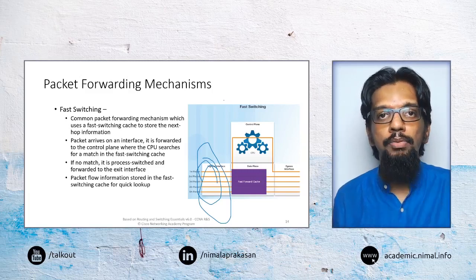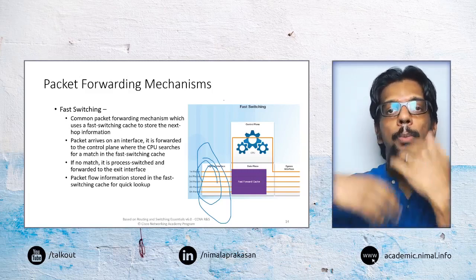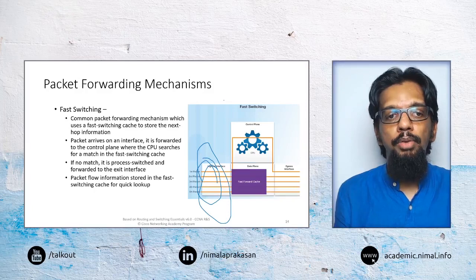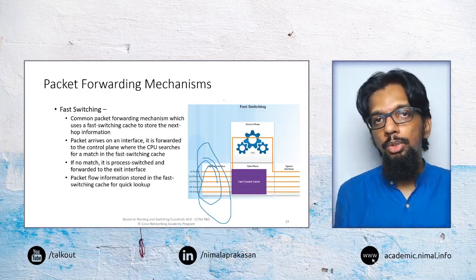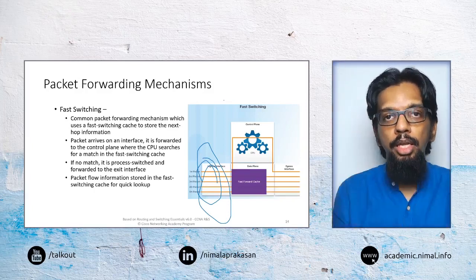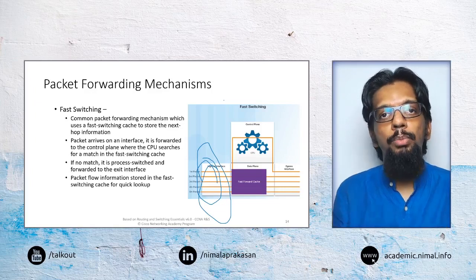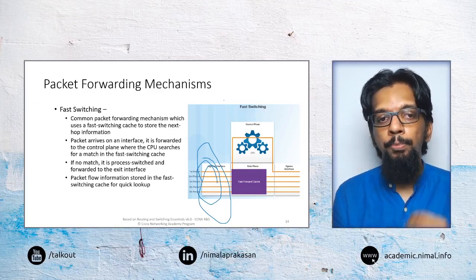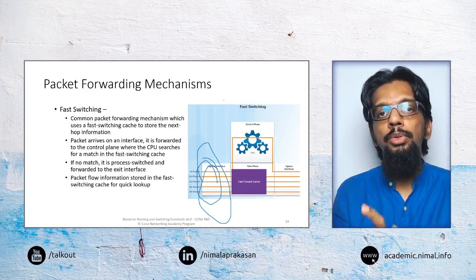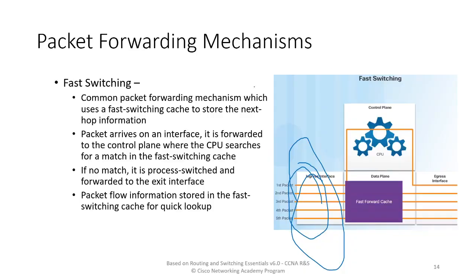If it is not there in the fast switching cache, it may again do process switching, but at that point it will save that information, so newer packets in the future can use it. So when a packet comes for the first time, it will be process switched, but any other subsequent packets will be fast switched based on the previously calculated information. That is the main difference between process switching and fast switching. Here we use a fast switching cache that can be used for quicker lookup and forwarding of packets.